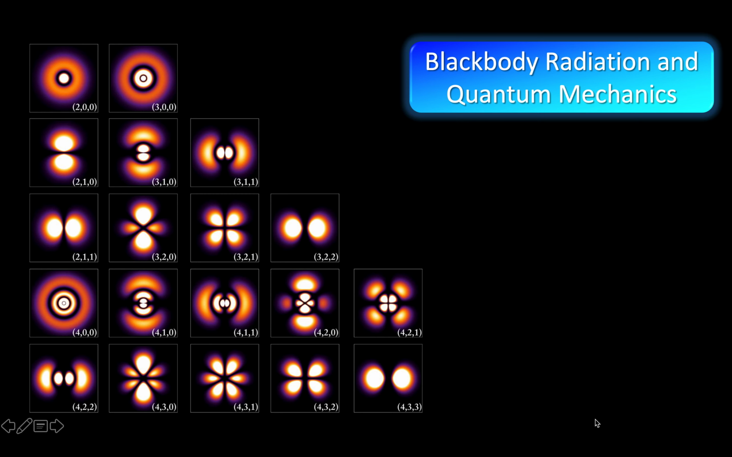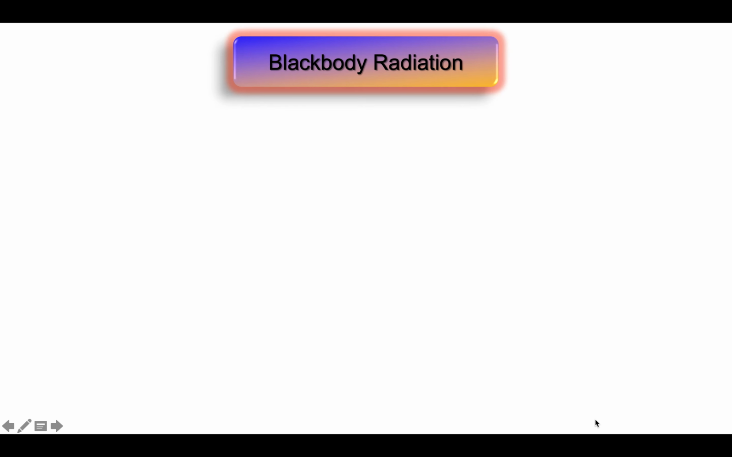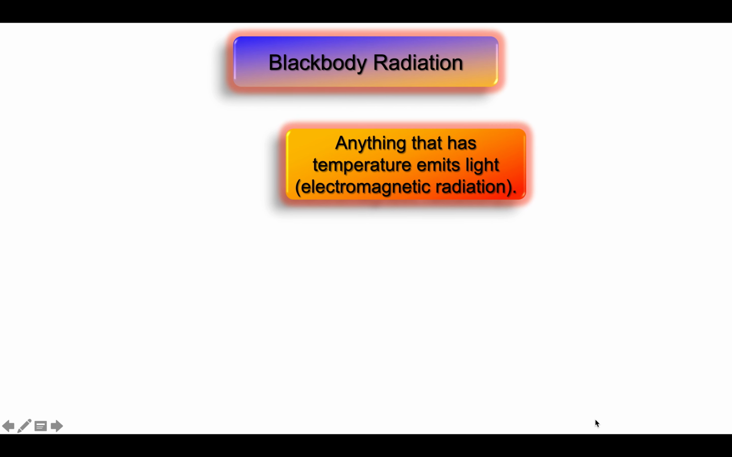We continue Physics 122, discussing the topics of black-body radiation and quantum mechanics. I will loosely describe black-body radiation by saying that anything that has temperature will emit light. In other words, any object at a temperature greater than absolute zero will give off electromagnetic radiation.